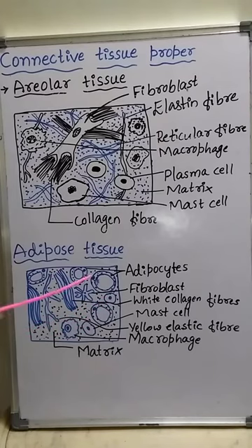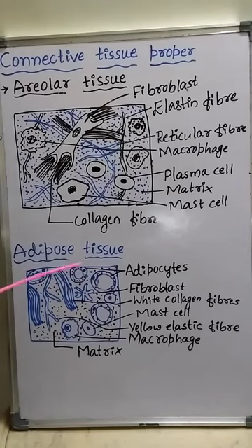Adipocytes are large cells with one or more fat globules. See, this is the fat globule. Here in this adipocyte, only one fat globule is present. Cytoplasm is present at the periphery with the nucleus at one end.